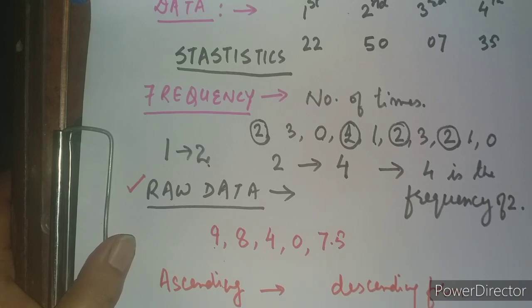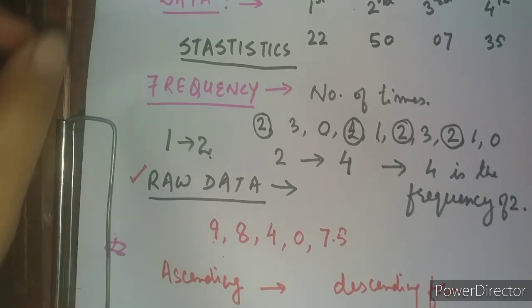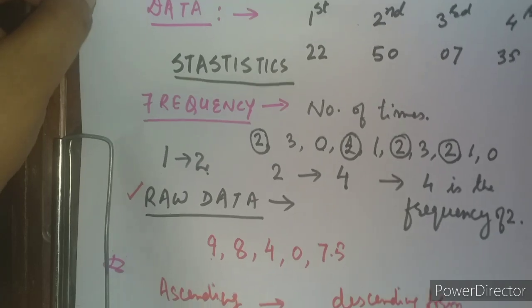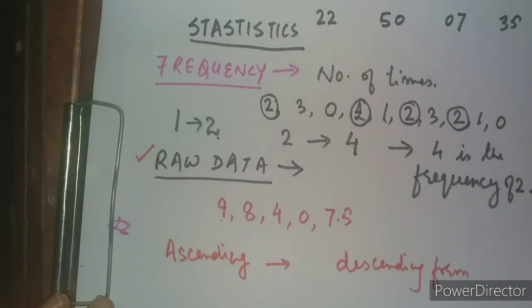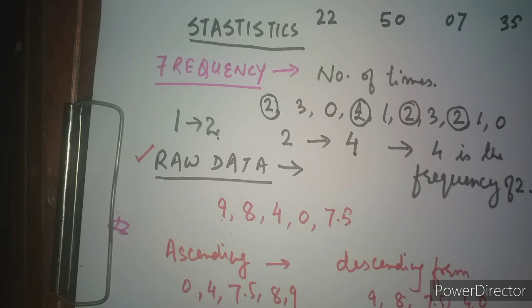Suppose I arrange the same data in the ascending form, then how would it look? In ascending, the minimum should be written first, so it will become 0, then 4, then 7.5, then 8, then 9. Exactly opposite is the descending way, which will look like 9, 8, 7.5, 4 and 0. So this is the ascending form and this is the descending form.